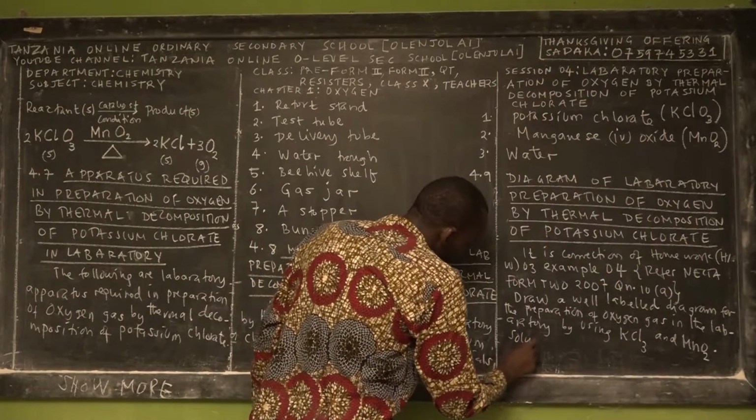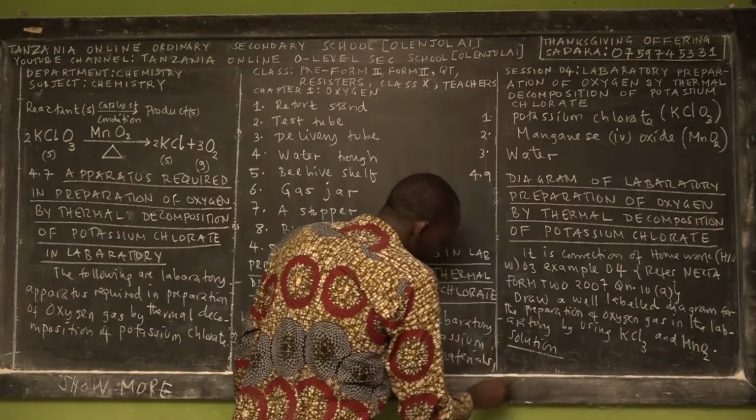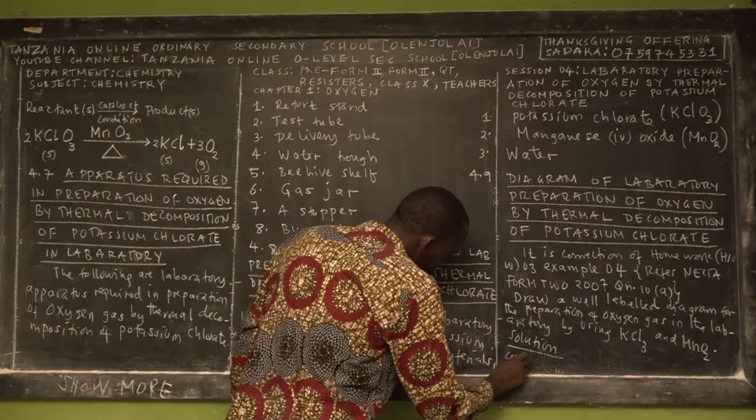So the solution for this question, we say that comment.